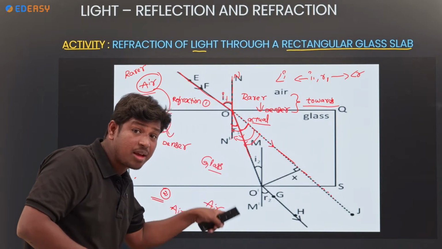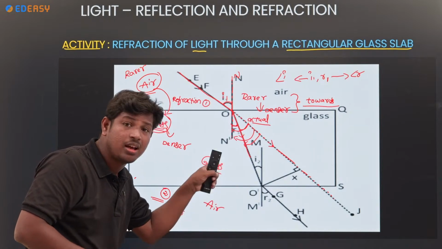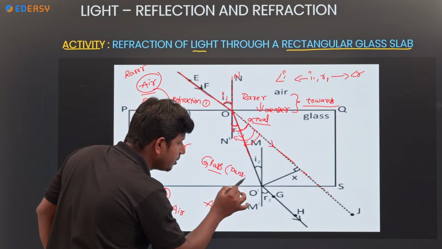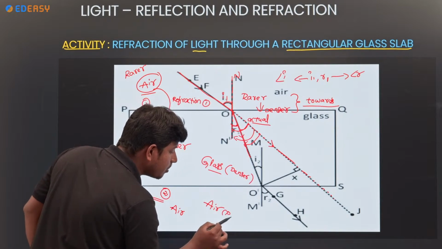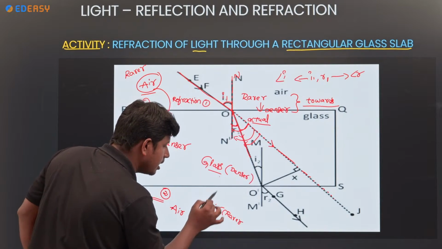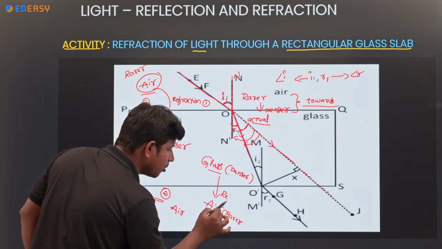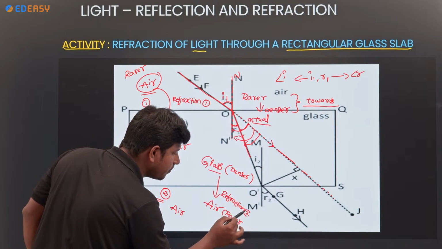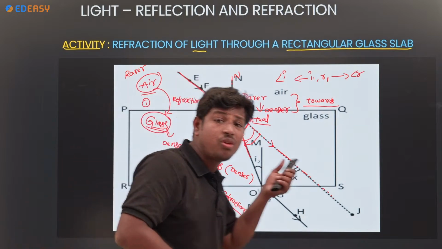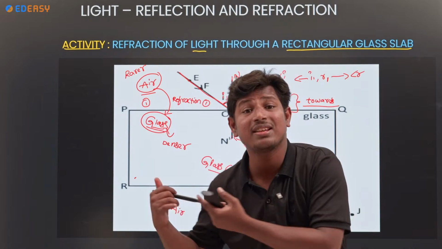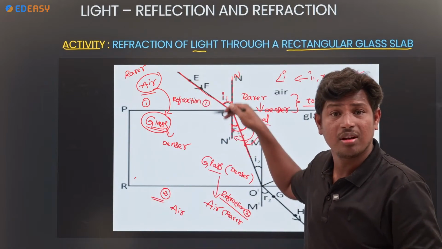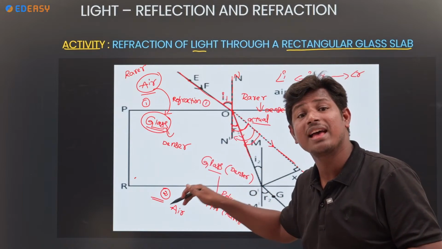What happens here? Glass is the denser medium, air is the rarer medium, so refraction also takes place. How many refractions take place? Two refractions. Refraction 1 at the first surface, air to glass. Refraction 2 at the second surface, glass to air.